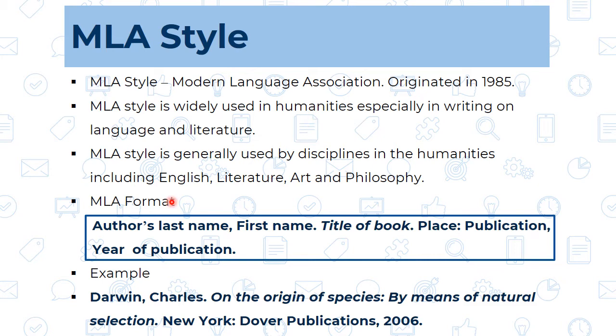Now we will see the format of the MLA. We need to understand how it is different from the APA style.